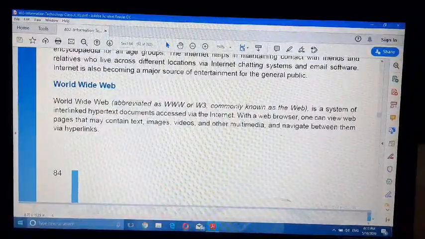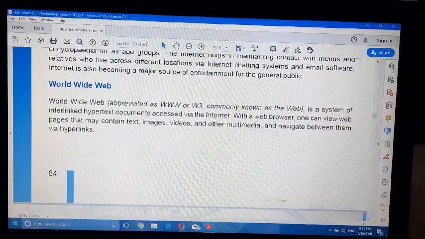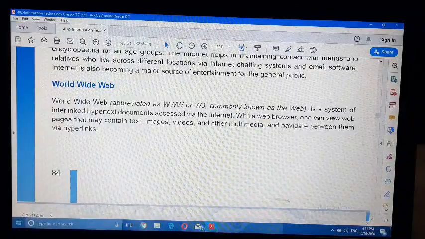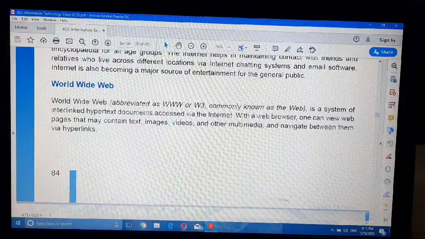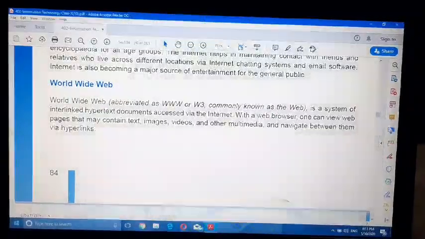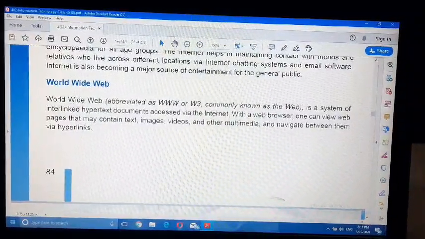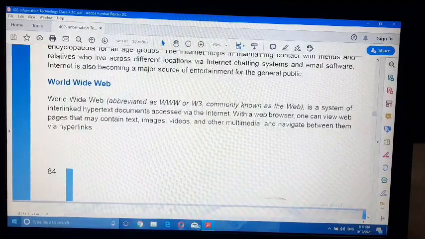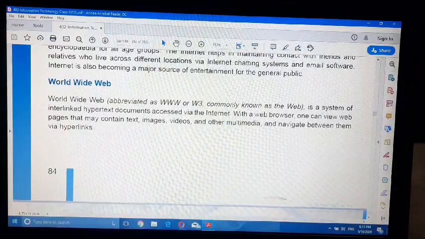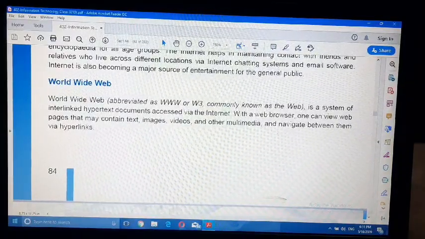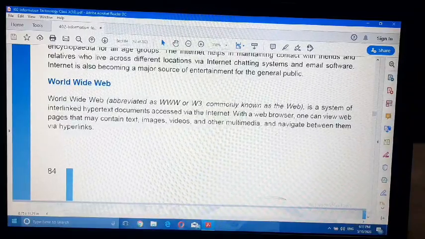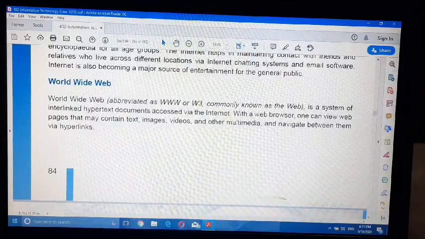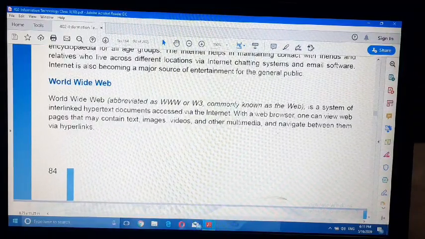Next topic is www. www stands for World Wide Web. Using www, we can view web pages having text, images, video, and other multimedia content. It is a collection of web pages interlinked with hypertext.